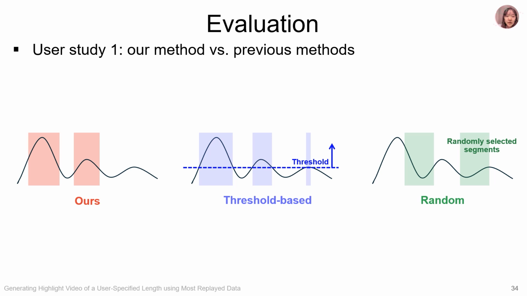We conducted 2 comprehensive user studies to demonstrate the effectiveness of our method. In the first user study, we compared our method with previous methods. We generated 3 versions of highlights with the same lengths. First, our method. Second, a threshold-based method, which naively selects timestamps based on the highest MRD scores. And third, a random selection method, which randomly chooses segments without considering MRD.